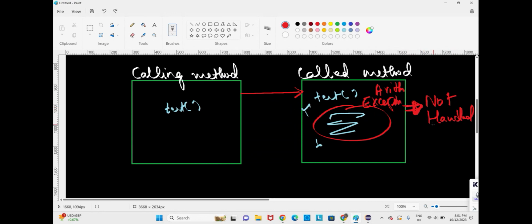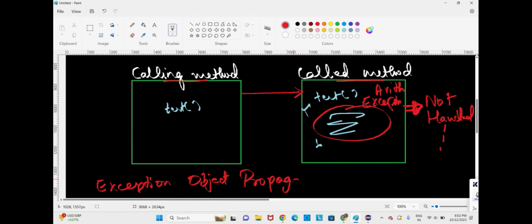So now here the movement of exception from the called method to the calling method when the exception is not handled is called as exception object propagation.